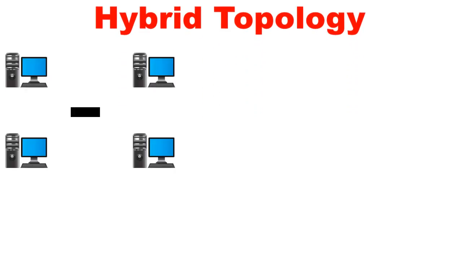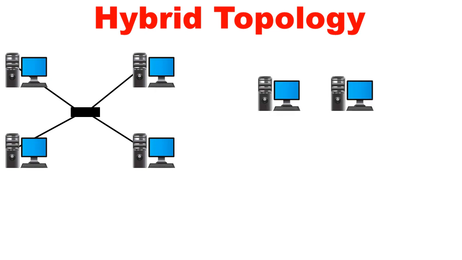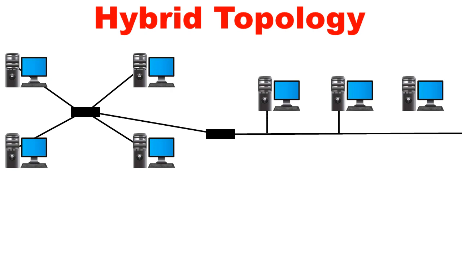What is hybrid topology? Let us discuss hybrid topology. As the name suggests, hybrid topology is the combination of two or more topologies in a particular networking setup. Let us assume a network where some computers are connected to a central hub to form a star topology, and in the same network another connection point has been extended to join a bus topology, making it a hybrid topology as a whole.